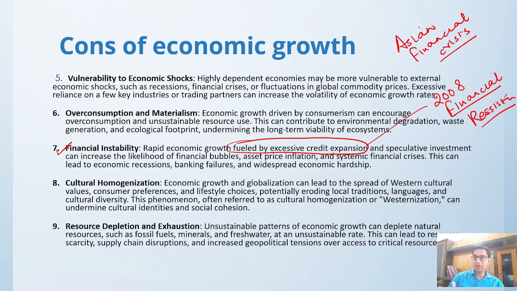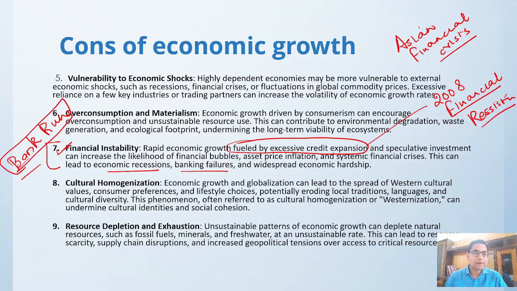You are giving people money on credit, even if they don't have good credit reports. Because of that, high inflation will occur and people will default on their loans. It will lead to economic recession and banking failure. Recently, a lot of banks have failed because of this whole crisis. It has the concept of a bank run. You might have heard of a bank run. A bank run means when a lot of people come to the bank to take their money back.